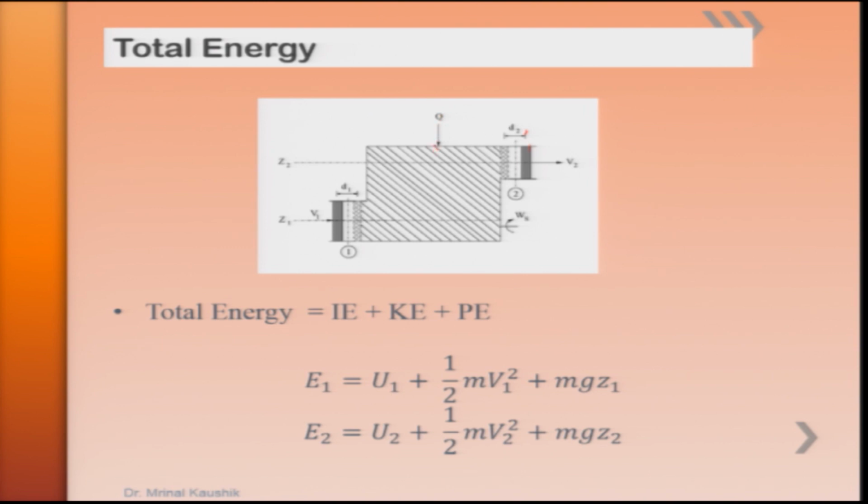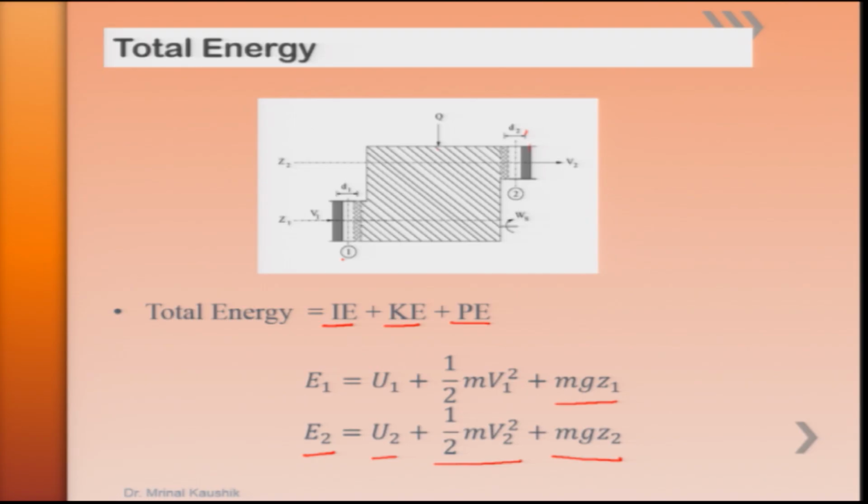to the system. Now, under this condition, the total energy at any section 1 or section 2 can be defined as internal energy, kinetic energy and potential energy. Because the mid plane is at height z1 and z2 from a datum, we can say the total energy at section 1 is E1 = U1 + 1/2 m v1² + m g z1. Similarly, E2 can be written as U2 + 1/2 m v2² + m g z2.